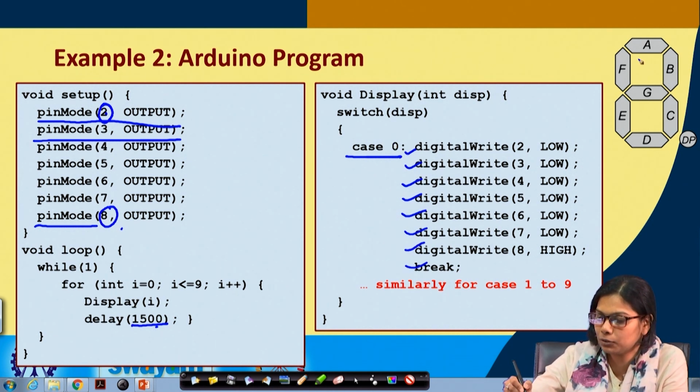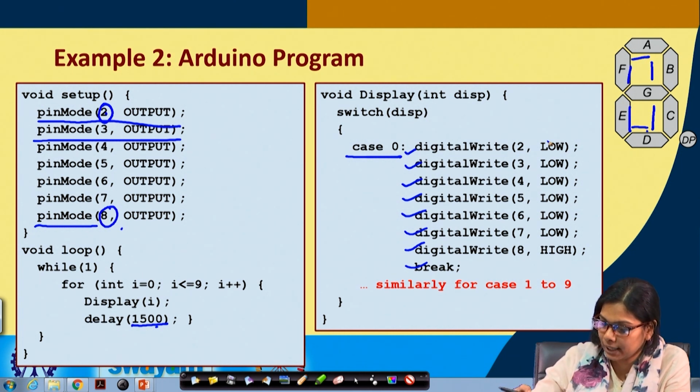Again for case 0 it will be A, B, C, D, E and F, no G. So you see A, B, C, D, E and F, but not G. G is connected to pin 8, so it is high.